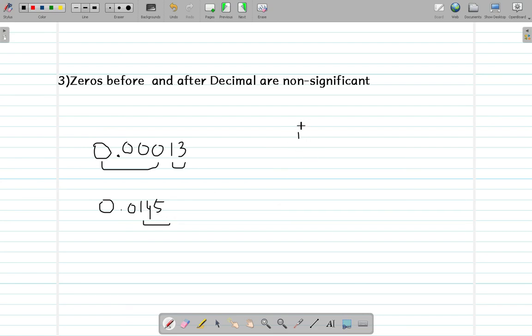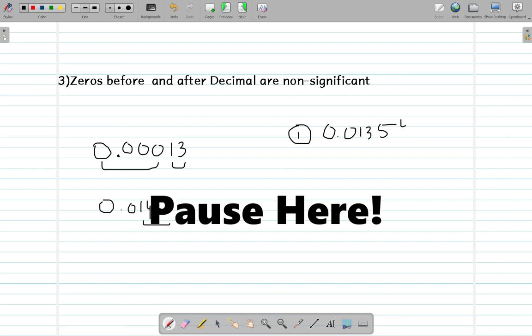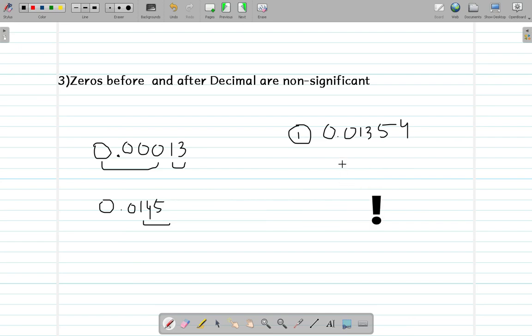Another test for you, guess how many significant figures are in this number. Alright, so there are actually four significant figures in this number, as these two zeros are non-significant while the whole numbers after these zeros are significant, and the number of whole numbers is 4. So there are four significant numbers in this whole number.